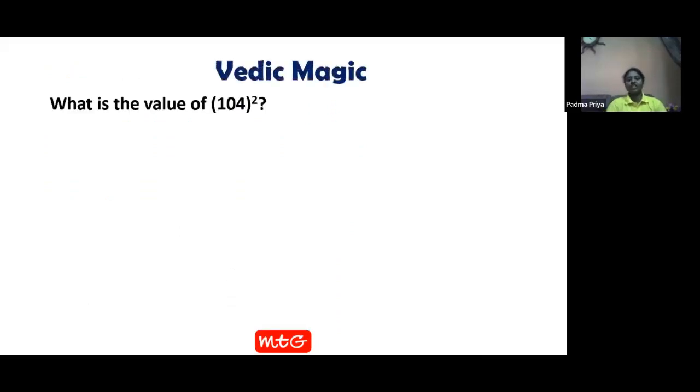Okay, let's start with the first question. My first question is 104 square. Those who don't know the meaning of square, I'll write it. Even there are smaller kids in the class, so I would like to explain this clearly. What it means is that I am doing the multiplication of 104 with 104. I want to do 104 into 104. Now I want you all to solve this question and give me your answers in the chat box. I will see who gives the fastest and the accurate answer.